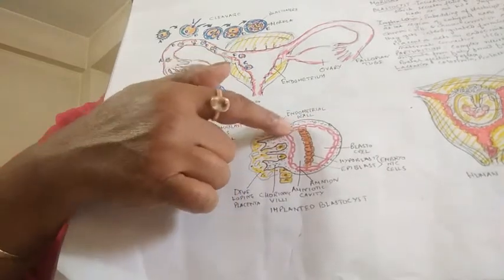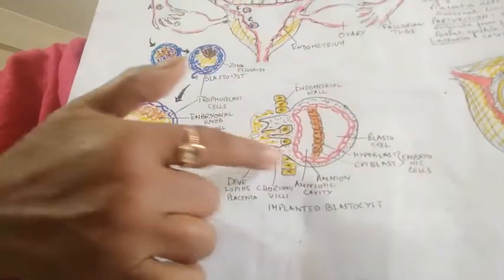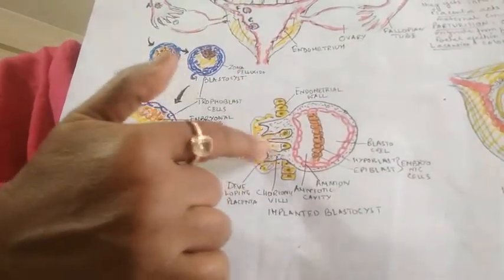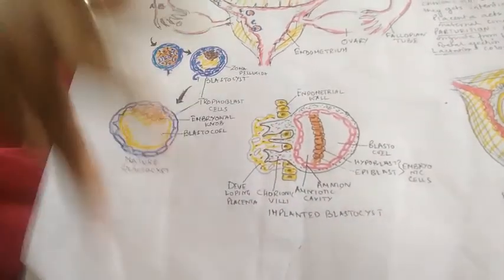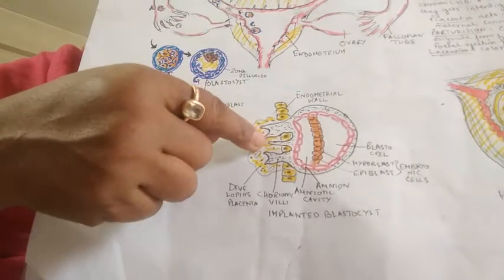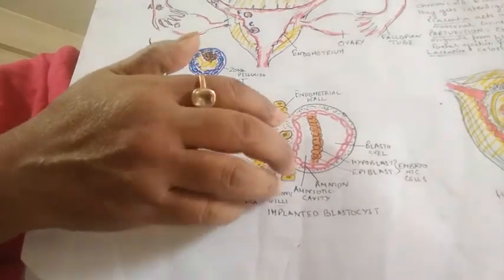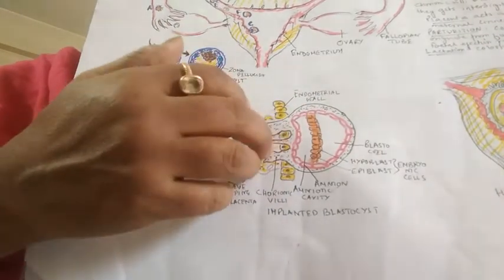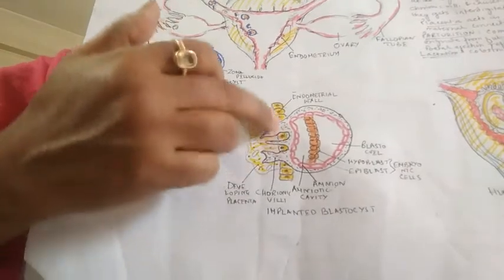Trophoectoderm forms the chorion, and this chorion produces the chorionic villi. The chorionic villi enter the endometrial wall, and the endometrial wall and the chorionic villi get interdigitated, and thus it gets attached with the endometrial wall.